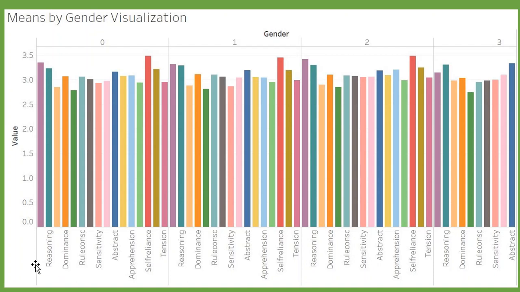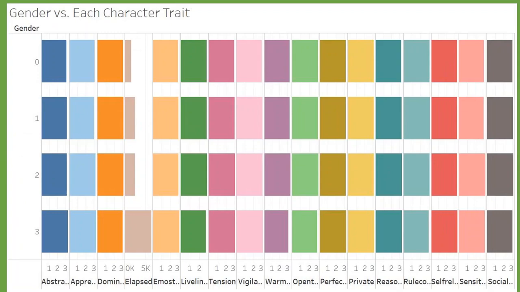And then down here you can see these are all the different personality traits, and the score out of 5 is on the left here. And then here's a horizontal bar chart also grouped by gender. It's the same exact information, just formatted differently. As you can see from both these bar charts, it seems like women typically have a stronger feeling of warmth and sensitivity than men, but men typically have stronger rule consciousness than women.